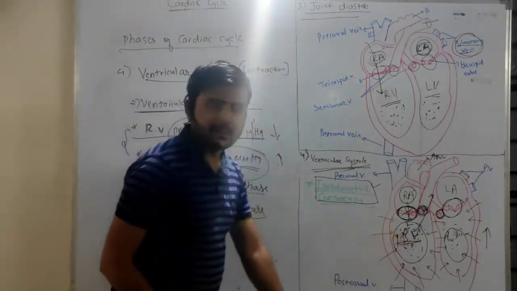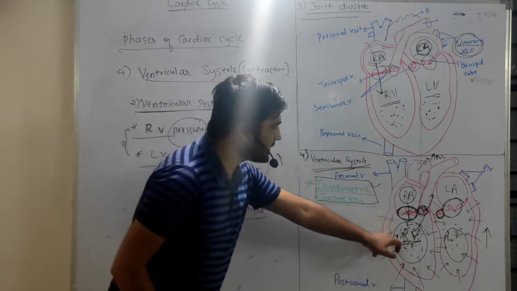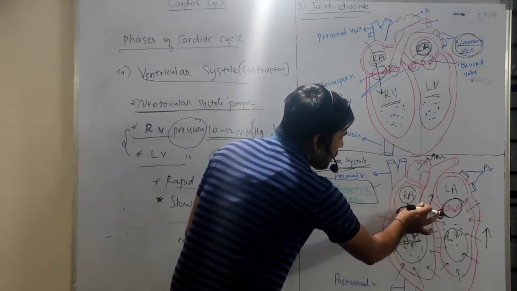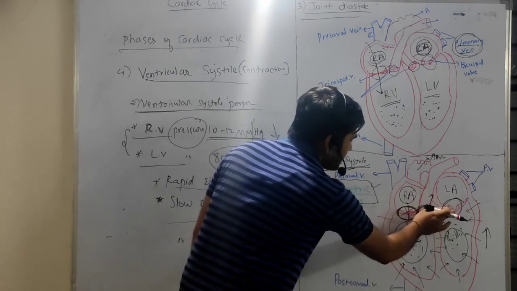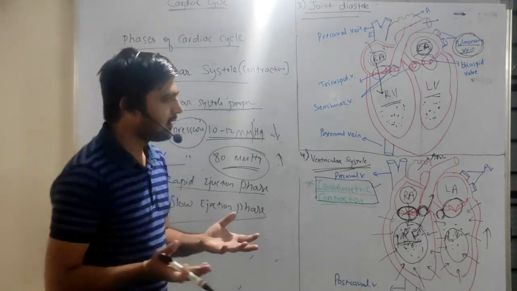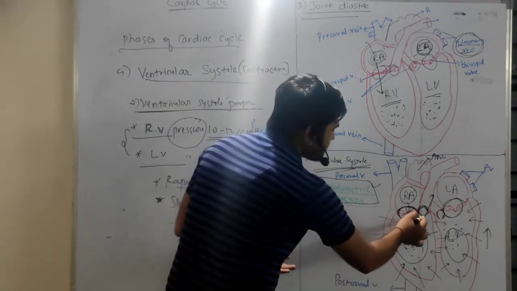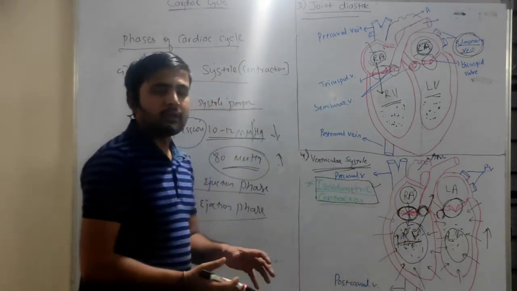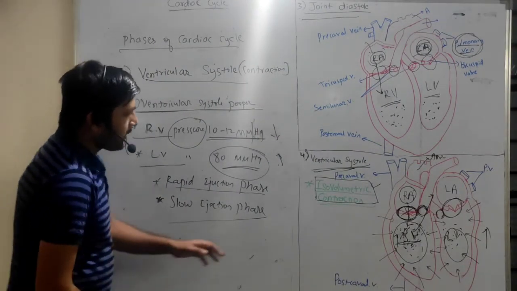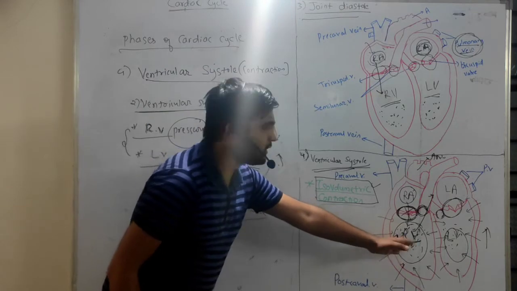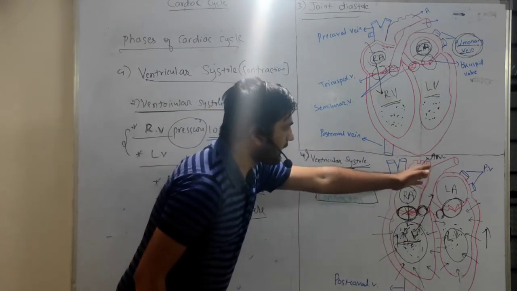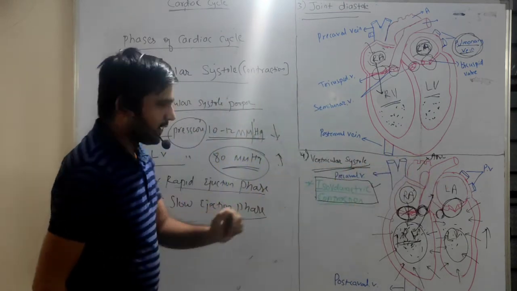When the pressure is increased, the semilunar valves start to open the way, right? The semilunar valves will open, and what happens? Whatever blood is present in the ventricle will start to move to the respective artery and aorta, right?